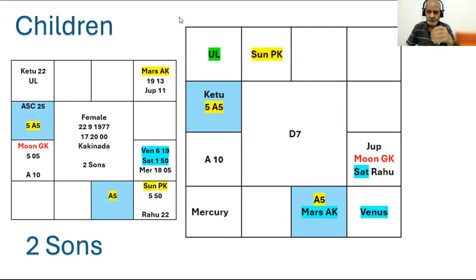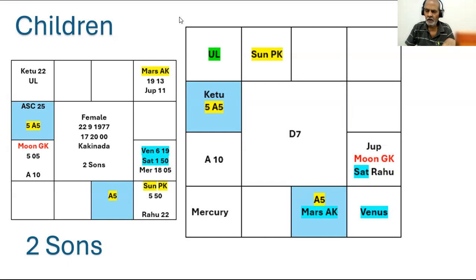So here, see the D7 chart. A5 is Libra. Then fifth from A5 is Capricorn. Libra is occupied by Mars. It is the sign of Venus. It is aspected by Moon from Leo.